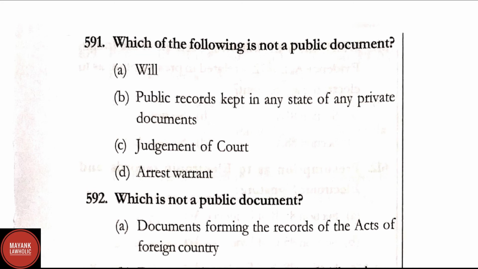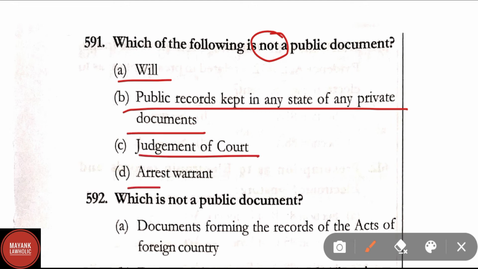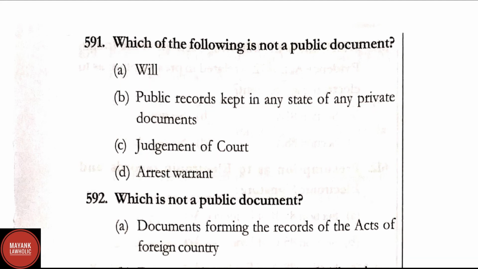Question number 591. Which of the following is not a public document? Will, public records kept in any state of any private documents, judgment of the court, arrest warrant. Correct answer is option A. A will is not a public document, it is a private document.